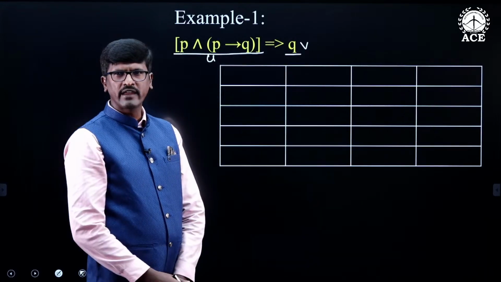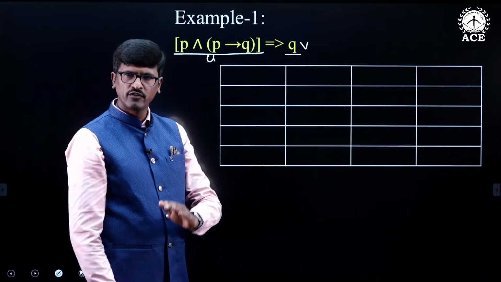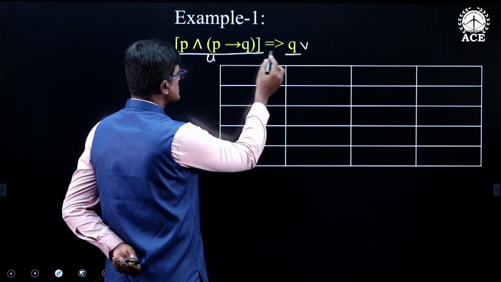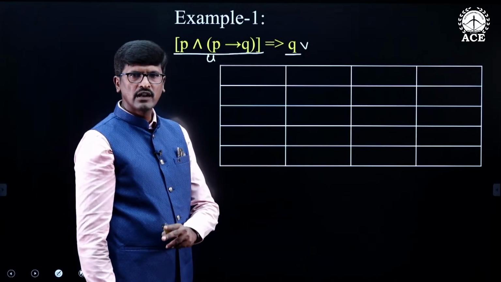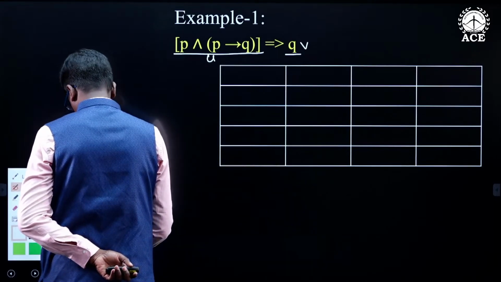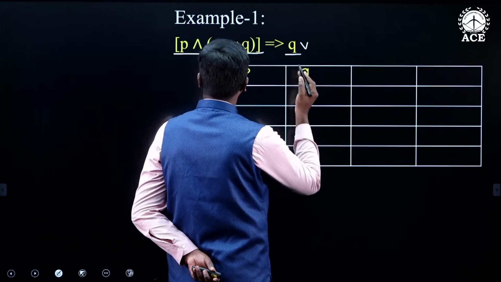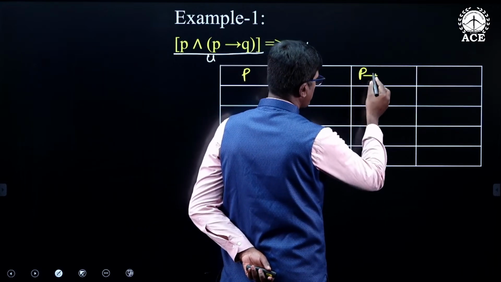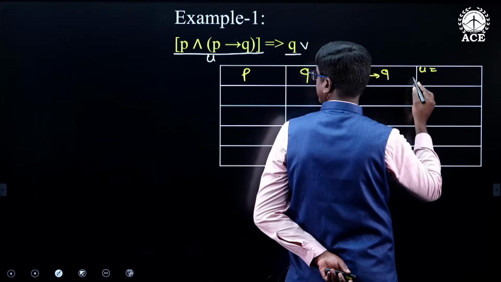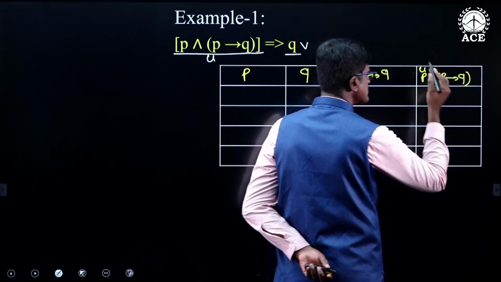So, now we have to verify whether whenever U is true, RHS V is true or not. For that, we have to construct the truth table. If you look at these, U and V are involving only two simple statements. This is P and this is Q. Next I am finding the truth values for P conditional Q, and then I am finding the truth values for U, which is P and P conditional Q.